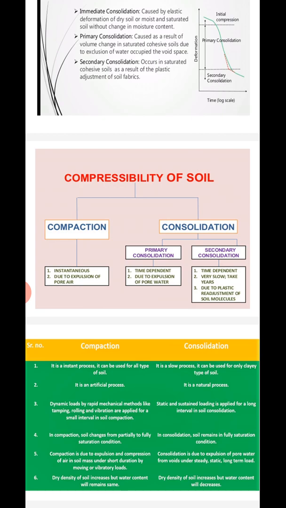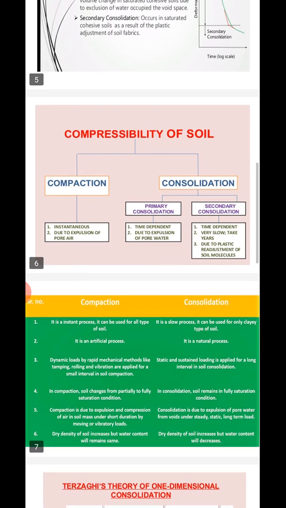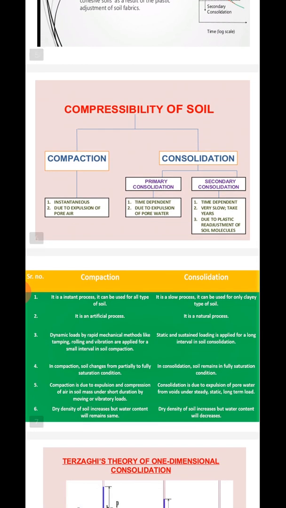Okay, in the case of consolidation, it is a slow process. It may take years to complete. It can be used for only clay type of soil, whereas compaction is used for all types of soils. And the second one, compaction is an artificial or man-made process, whereas consolidation is a natural process.